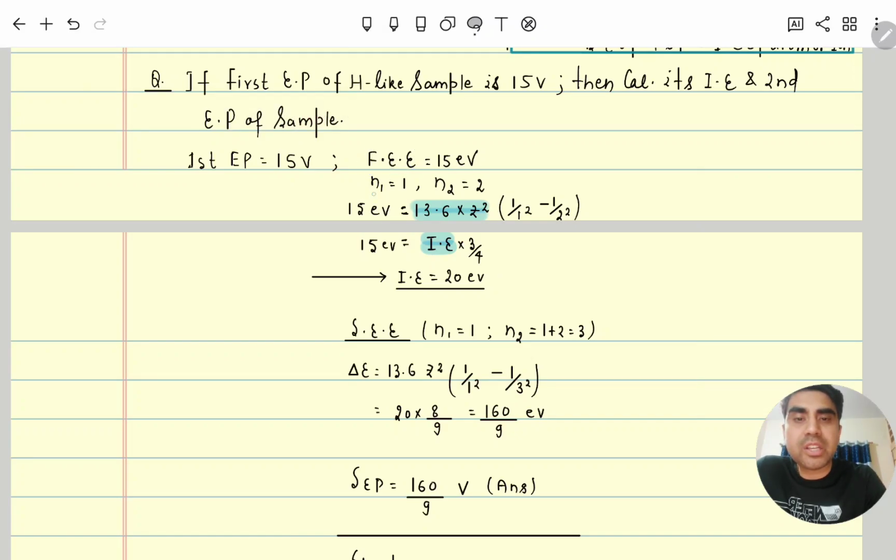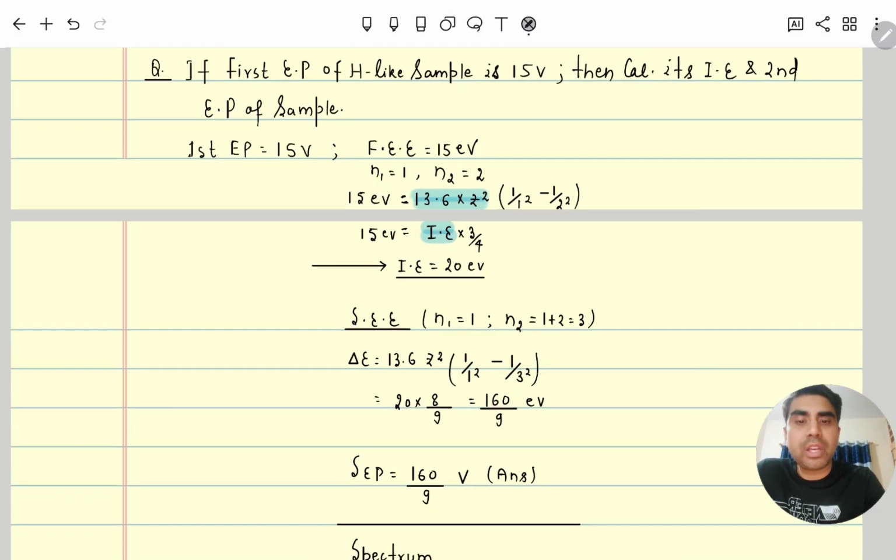First excitation energy means the electron is excited from ground to the second level, the first excited state. So 15 electron volt equals 13.6 Z² with the n1, n2 values put in. You know this 13.6 Z² is the ionization energy, so the ionization energy value came out to 20 electron volt.